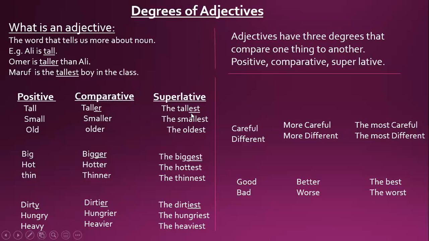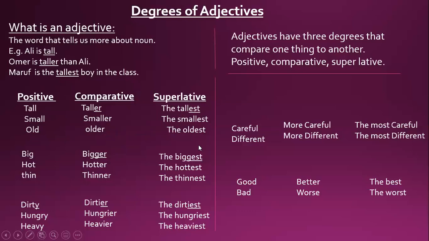After the positive word, we put EST, and before this, we must use the. For the superlative degree, we use the tallest. Maruf is the tallest. Small, smaller, the smallest, EST. Old, older, oldest, the oldest, EST. Okay, this is the easiest way to change comparative into superlative.